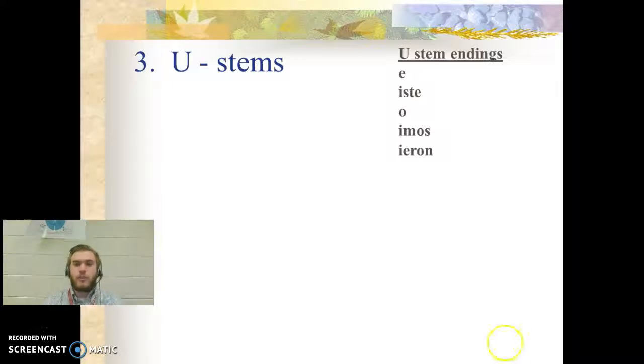Alright, so the first thing that you definitely want to write down are your endings for U stems, okay? Each one of these verbs is going to get a new stem, and then we use these endings, which are e, iste, o, imos, and ieron, when we conjugate it. And notice, they do not have any accent marks, okay? Our irregular verbs will not have any accent marks.